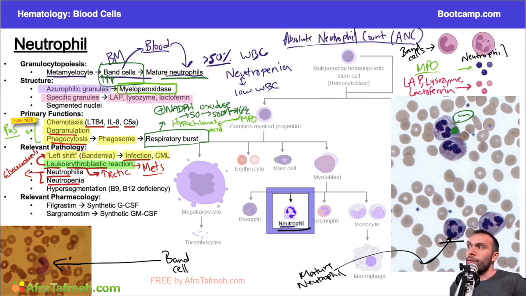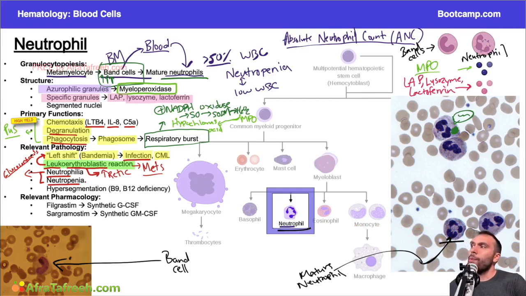But infection is also very classic, particularly if we have a bandemia, if we have a left shift, because that tells us not only is the white count elevated, but we know that the bone marrow is responding to that by increasing the amount of white blood cells being released. So a bandemia in the setting of neutrophilia is more suggestive of an infection than just a neutrophilia or leukocytosis on its own.